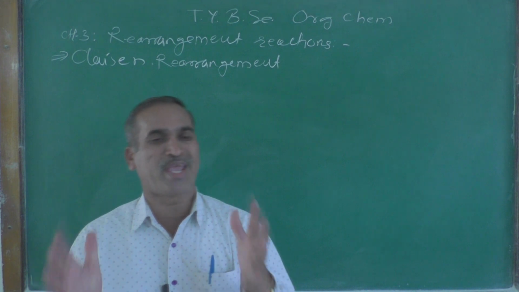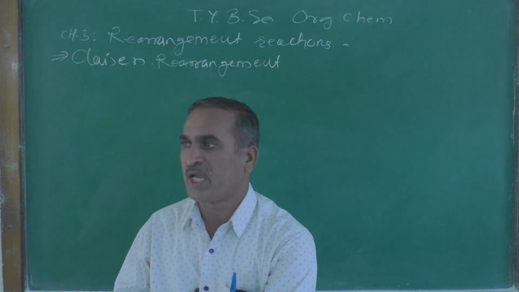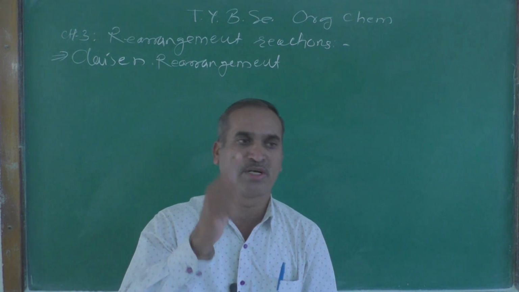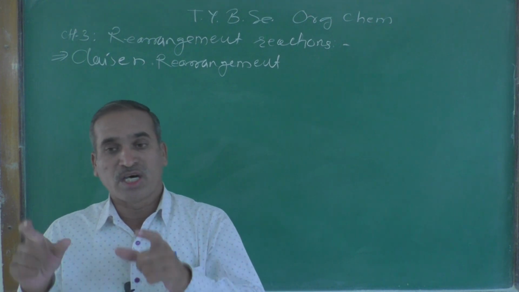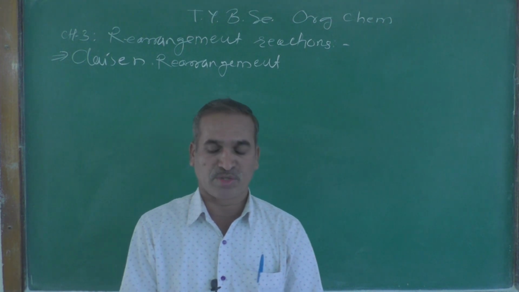This is the main product obtained during this reaction. Gamma delta unsaturated carbonyl compound is obtained.